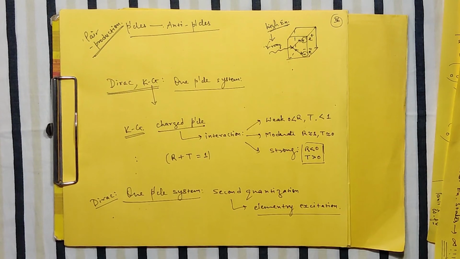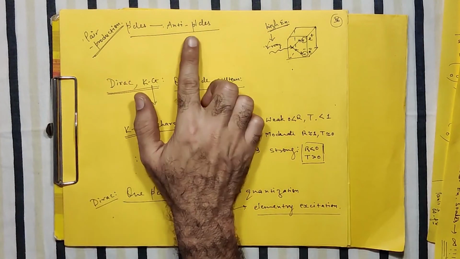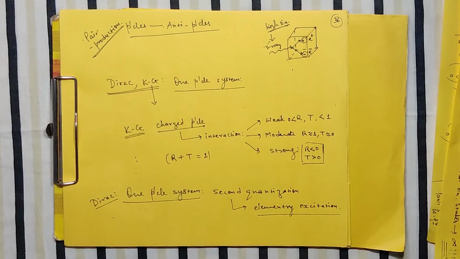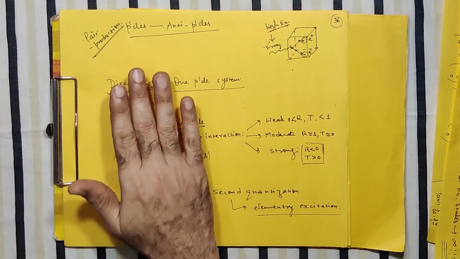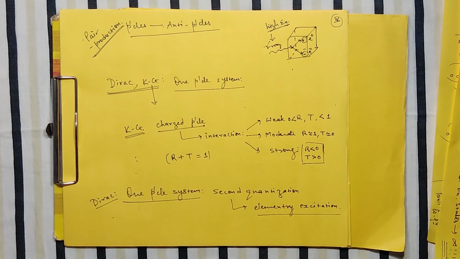We are interpreting the negative energy states from Dirac's point of view, and what he has proposed, the entire new definition of the vacuum and the concept of the hole state that emerges. And as an outcome of this hole state, what we are actually postulating is the presence of particles and antiparticles. And now there is no need to prove it because it is experimentally verified through many experiments that indeed particles and antiparticles exist. So this is the great interpretation of the negative energy states and the presence of particles and antiparticles.